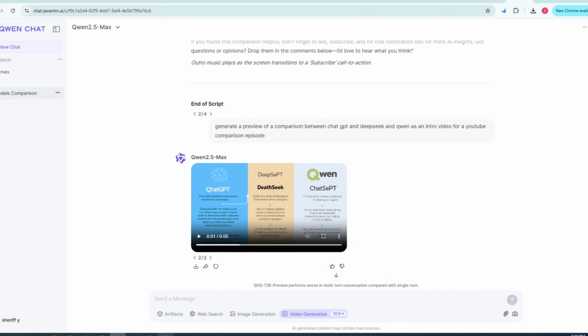Welcome back to the lovely comparison of AIs. As you can see, I tried the new lovely Qwen 2.5 Max, and the result is very weird. Literally very weird. I've tried to regenerate this twice, and this is a video generation.